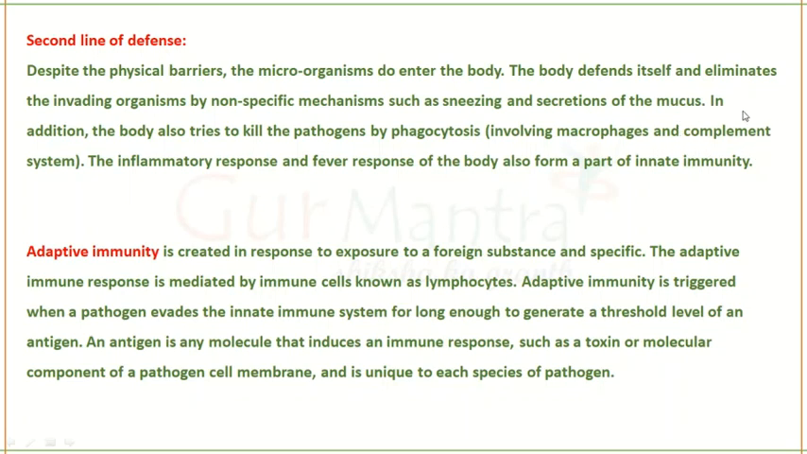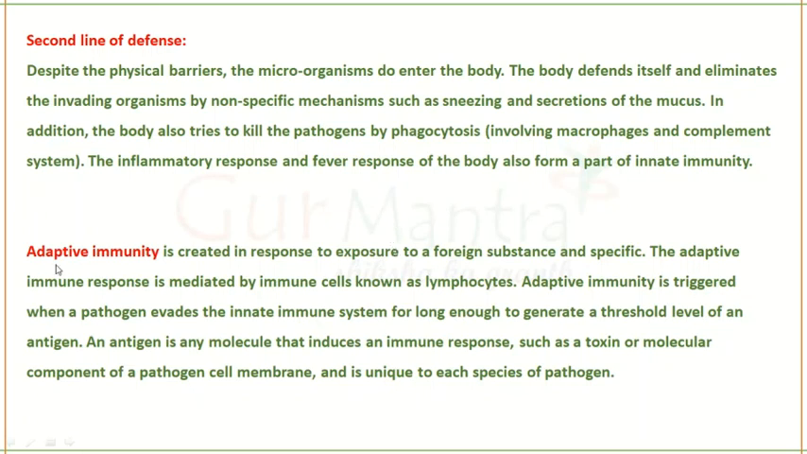The complement system is a separate topic that comes under innate immunity, but we will study it in detail in a different class. For now, know that there is a system called the complement system involved in the second line of defense in innate immunity. Our body also produces responses like the inflammatory response, where swelling, heat, redness and fever occur. All of these are part of innate immunity.